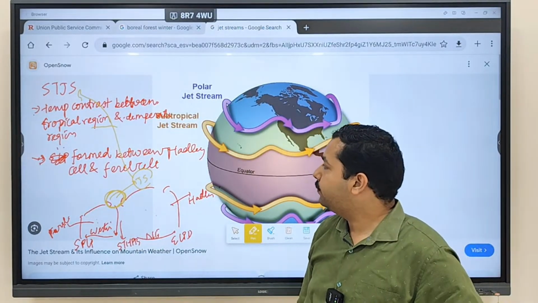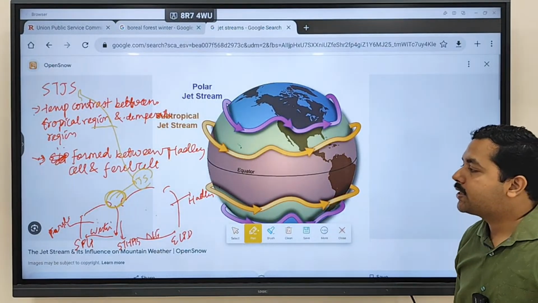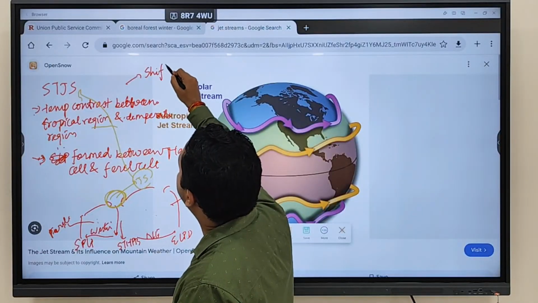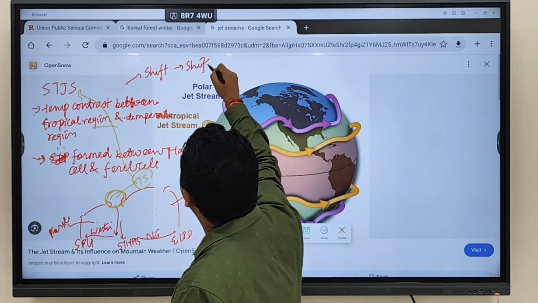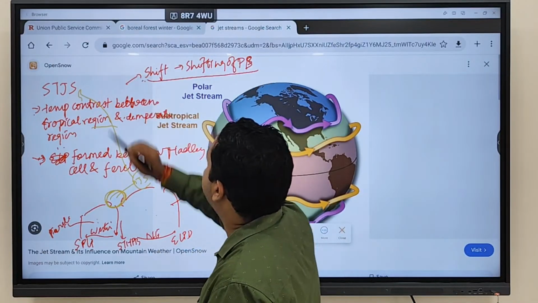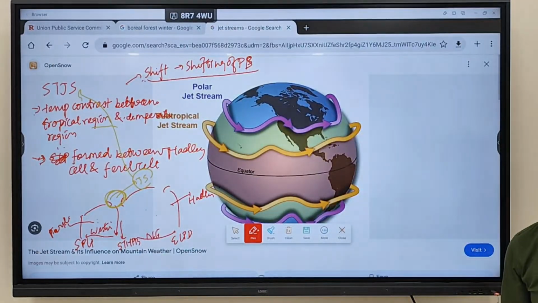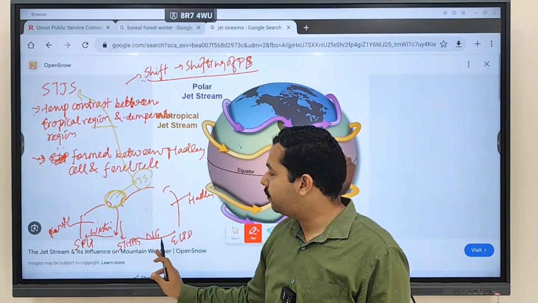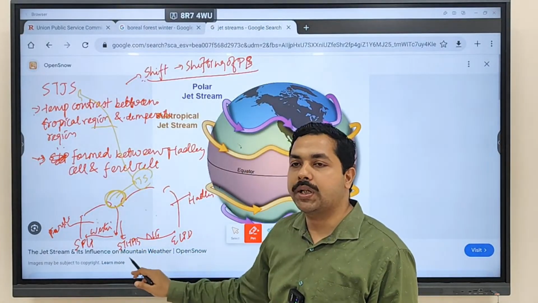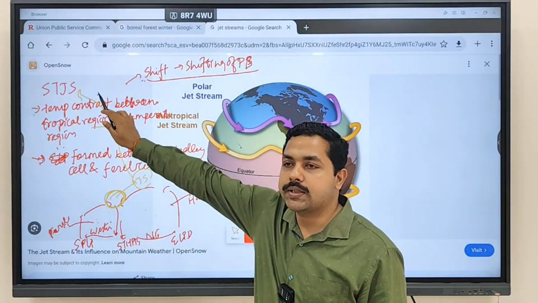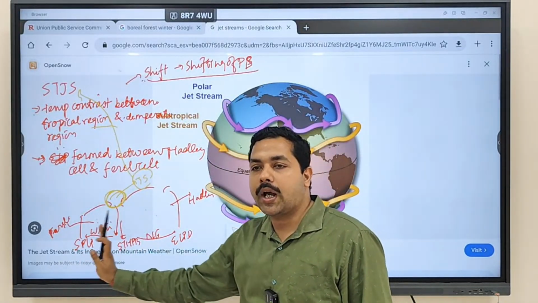Clear? Now this subtropical jet stream will also shift, due to the shifting of the pressure belt. As we discussed, where is this being formed? At the subtropical high pressure belt. Above the subtropical high pressure belt, which wind is blowing? The subtropical jet stream.